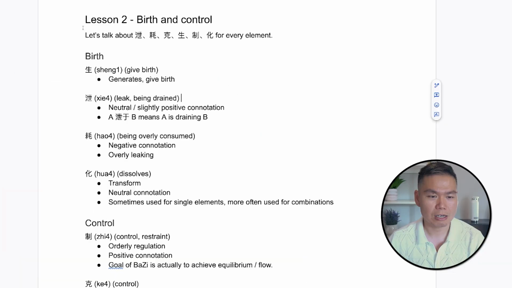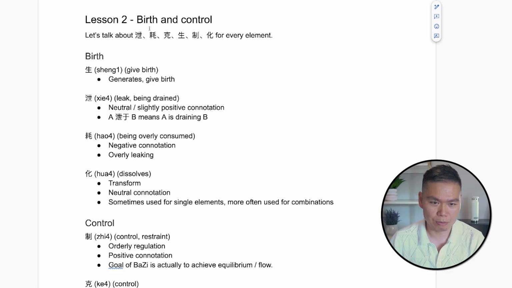By trade, I'm actually a tech entrepreneur, and I'm studying BaZi to learn about the interdependencies among the elements. And they actually reflect eerily the facts of life. So let's get into it. This is our second lesson, and we are going to learn together about birth and control.